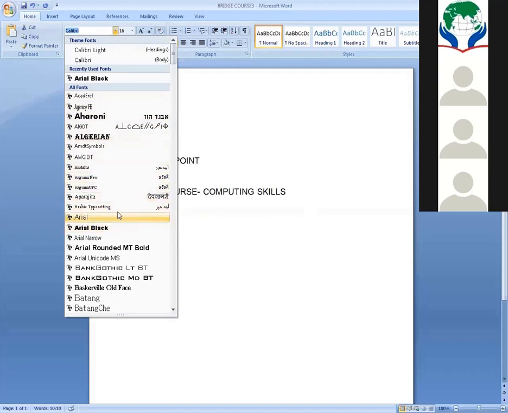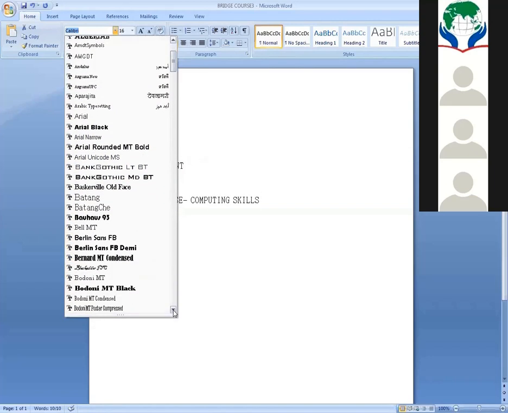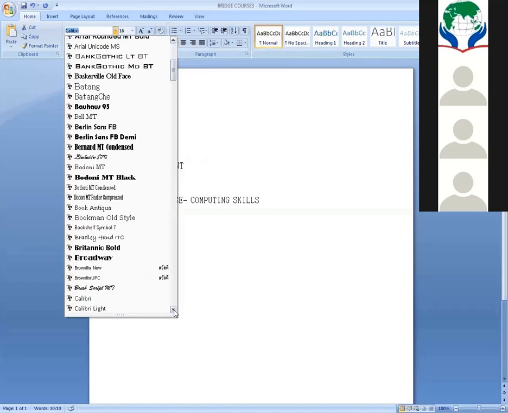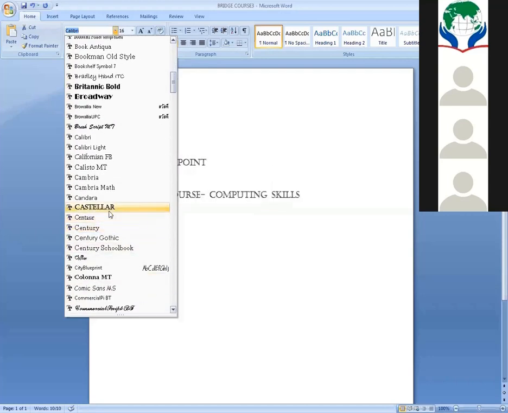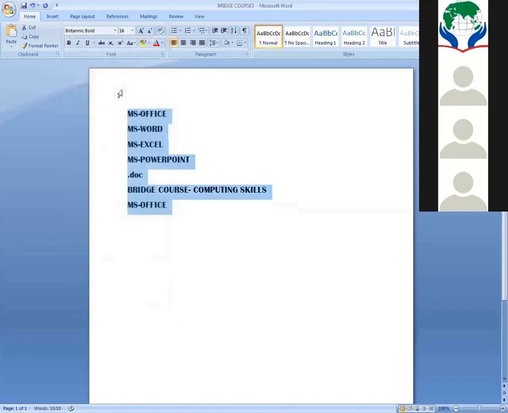Inbuilt means already stored in your software. If you want to change this, you just select the font. I am selecting this one, Britannic Bold, right?